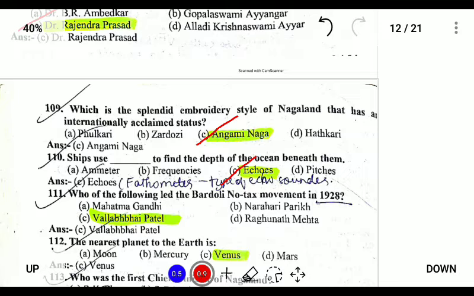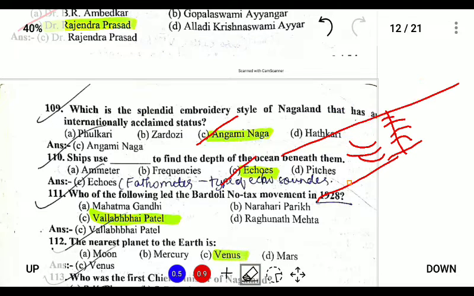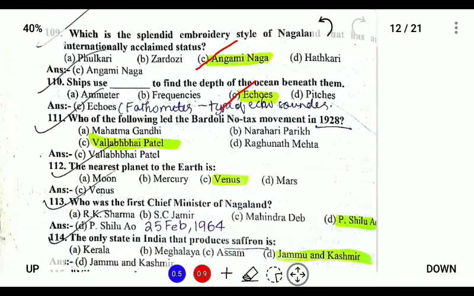This is a ship and this is the water. The echo is sent downwards to the ocean floor, and we calculate the time taken by the echo to return to the surface. From that time, we can easily calculate the depth of the ocean.